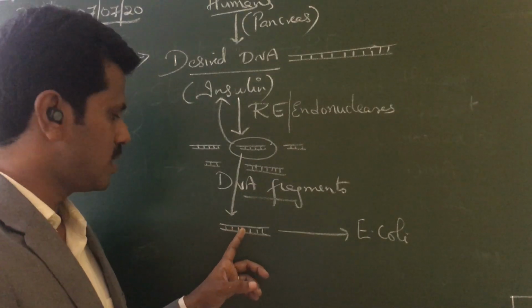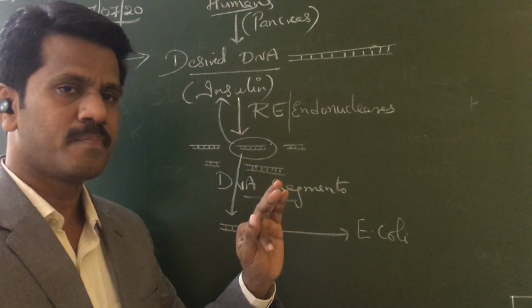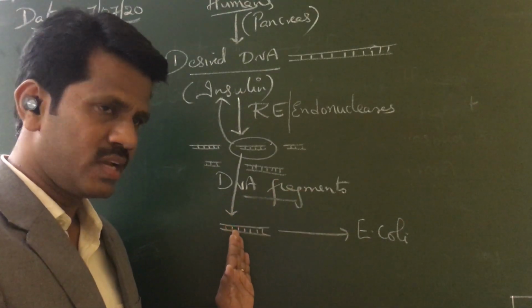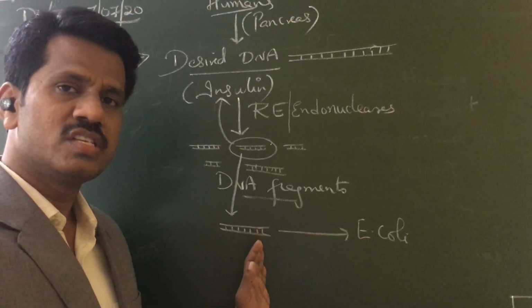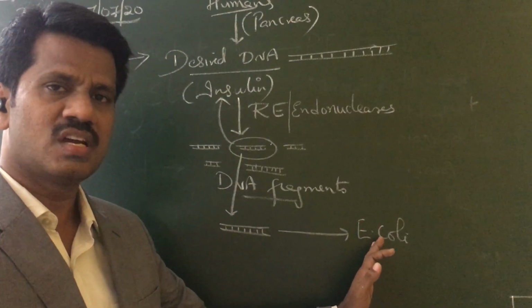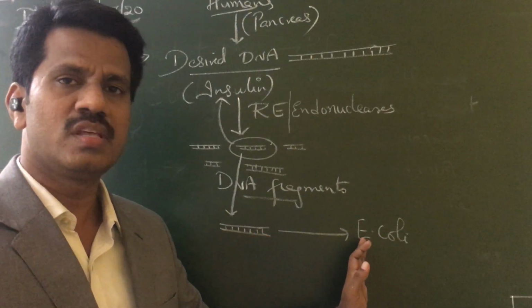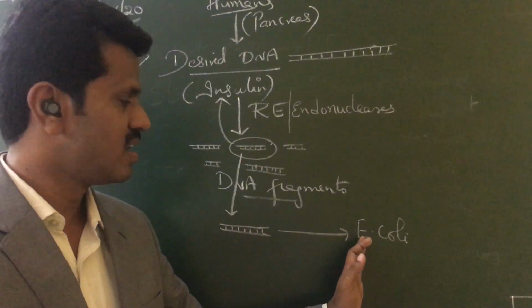Because human insulin can be produced on a large scale in E. coli. E. coli is a bacterium, so you are inserting a eukaryotic gene into a prokaryote. It cannot directly go and insert into the E. coli.